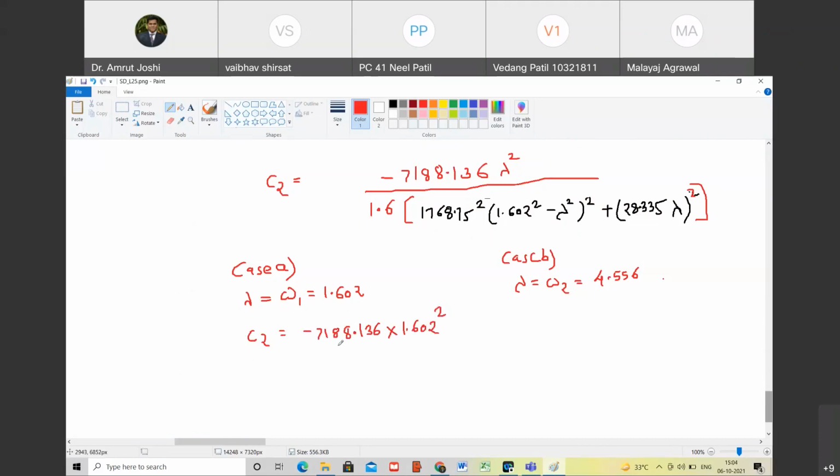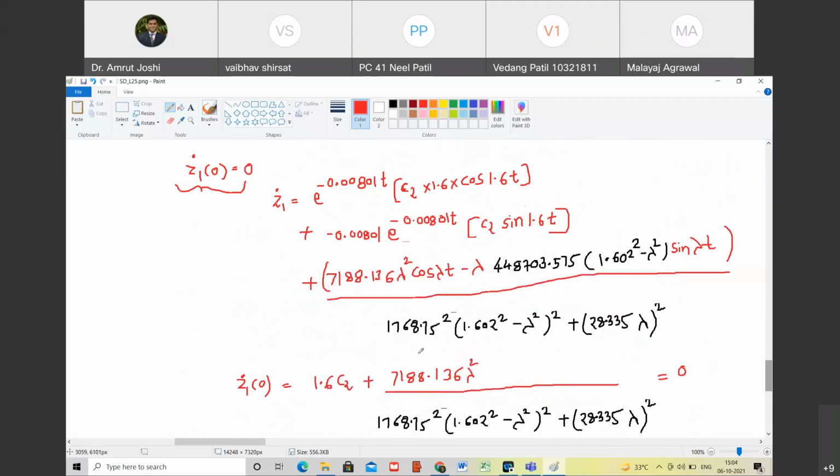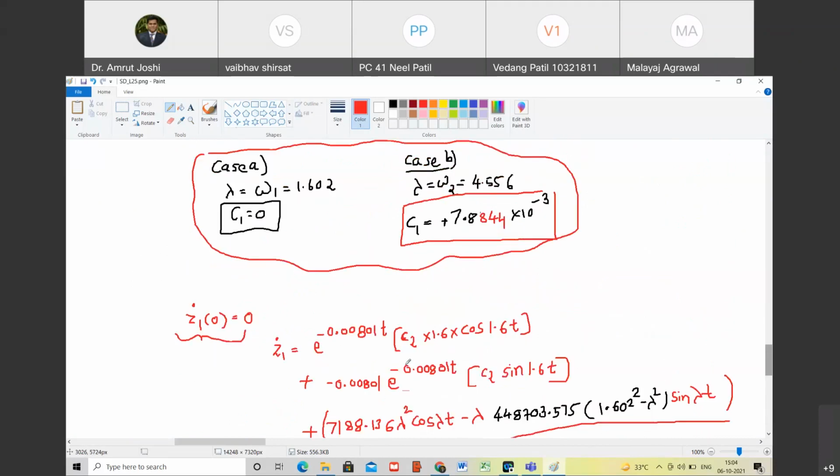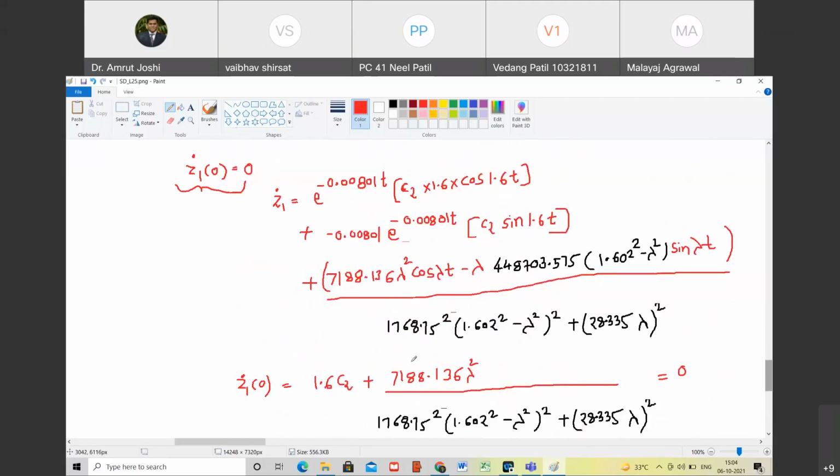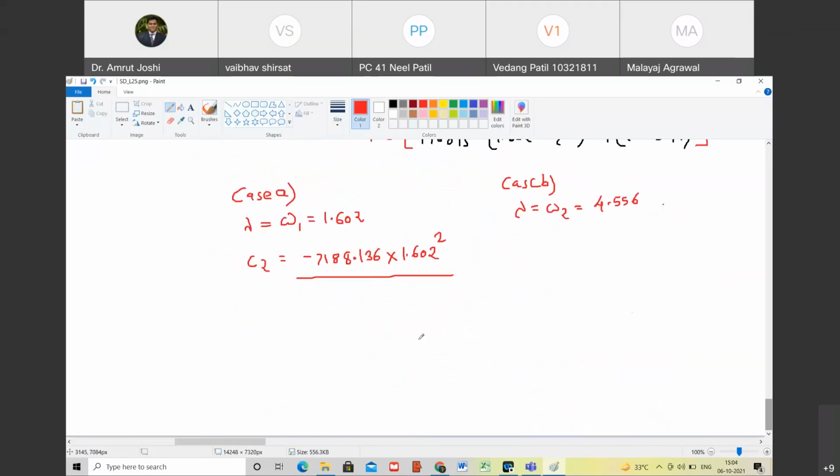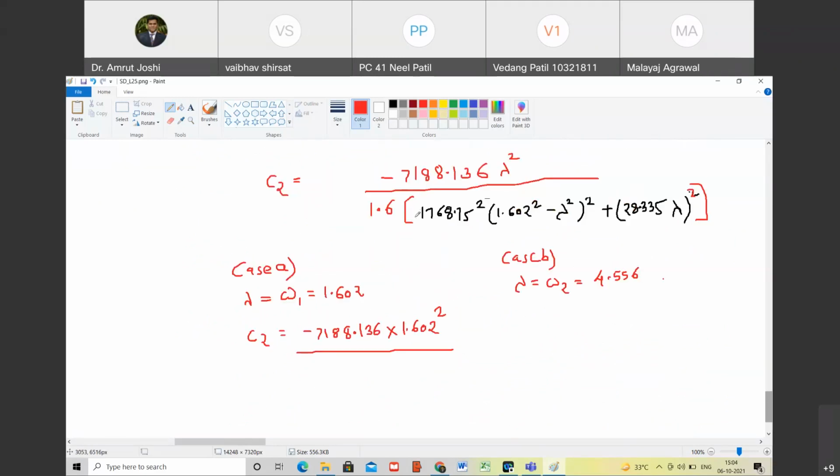The whole square, right? No, it's not whole square. Why will it be whole square? It's not whole square here. Okay, right. I hope we have not made any calculation mistake. It is minus 7188.136 into 1.602 square divided by 1.6 into bracket.